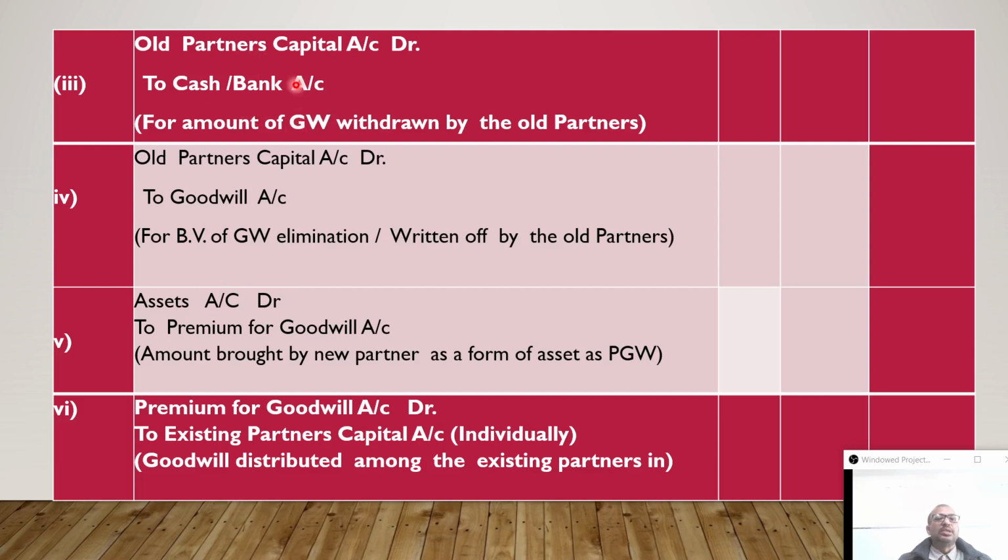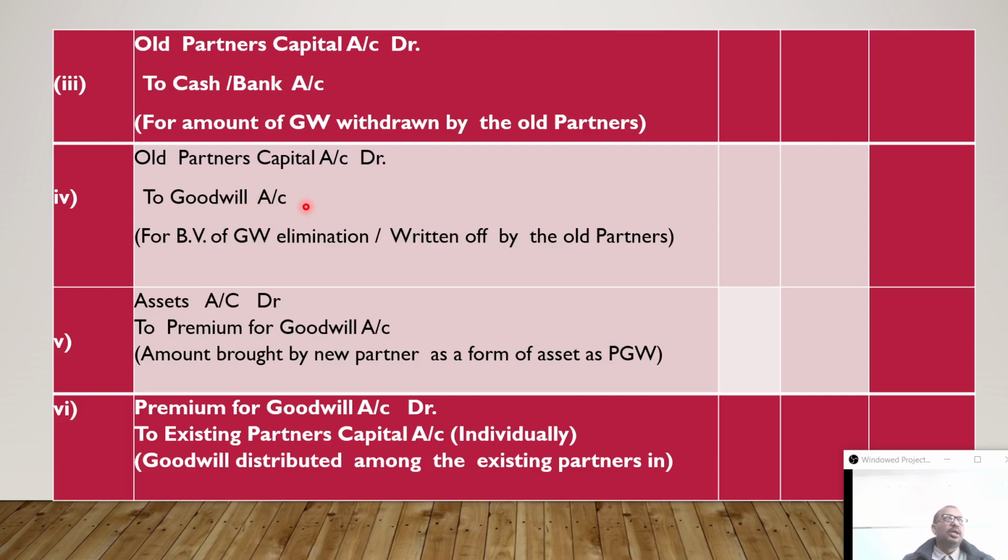That is the amount of goodwill money withdrawn. How much amount is paid, that amount will be withdrawn. At the same time, if goodwill already appeared on the old balance sheet, that effect we have to bring to zero. We have to cancel. We know asset nature is debit, so we put the credit here, and liability nature is credit, so we put the debit here. So old partners' capital accounts debit to goodwill, for cancellation or elimination of goodwill.